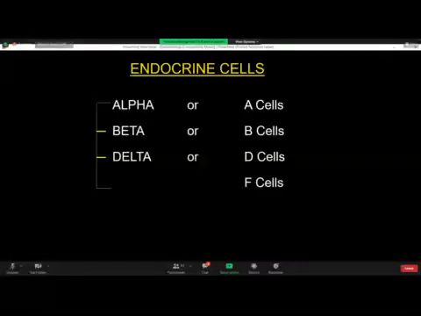Somatostatin inhibits insulin and glucagon both, but predominantly glucagon. And there are also F cells in the pancreatic islets which secrete pancreatic polypeptide.